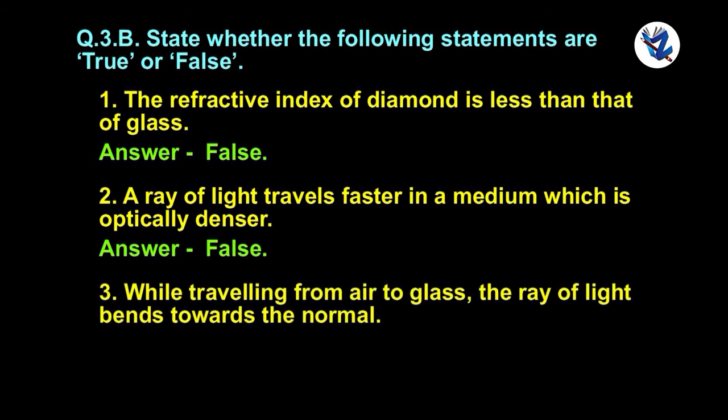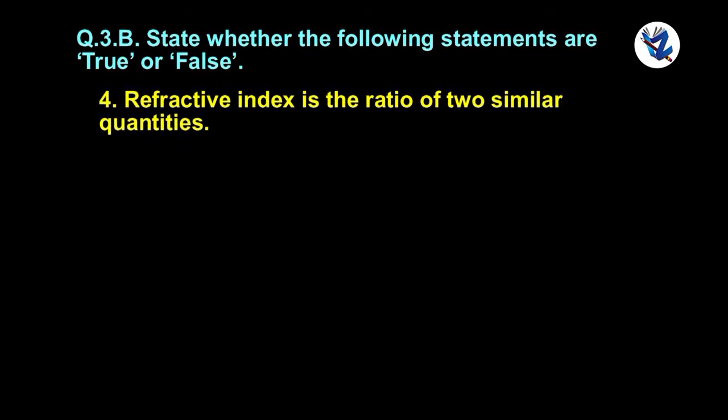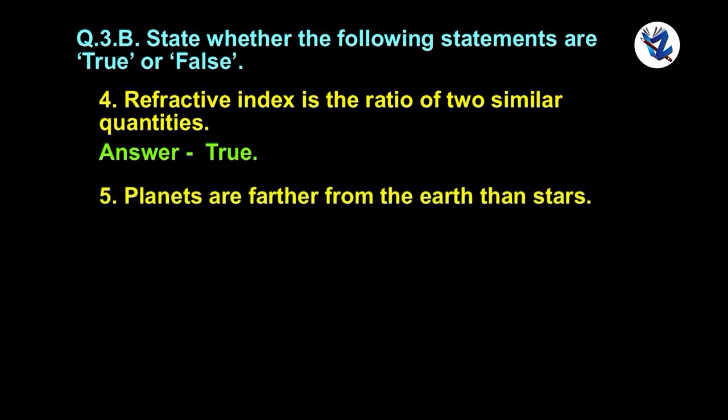While traveling from air to glass, the ray of light bends towards the normal. True. Refractive index is the ratio of two similar quantities. True. Planets are farther from the earth than stars. False.